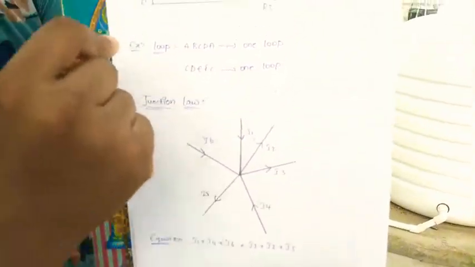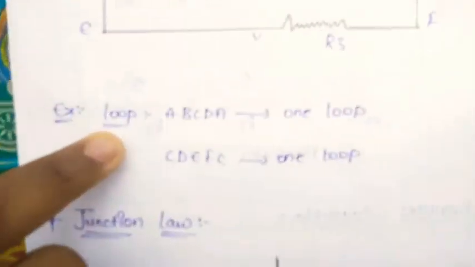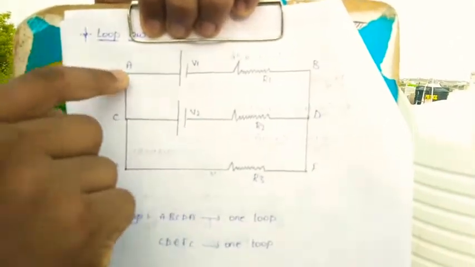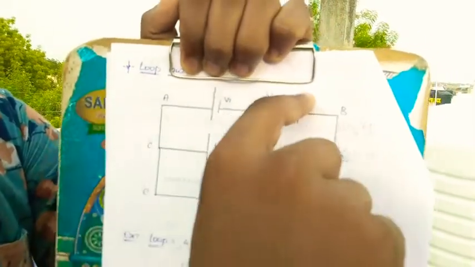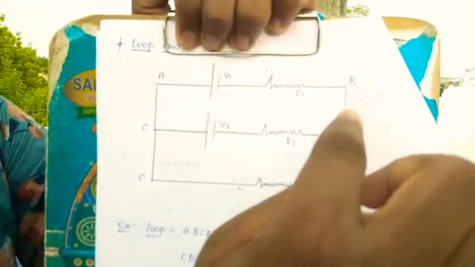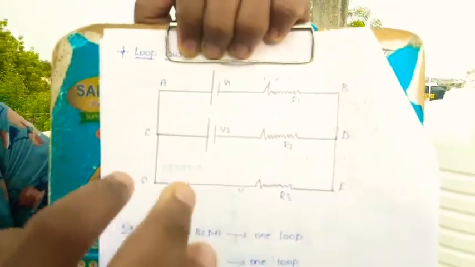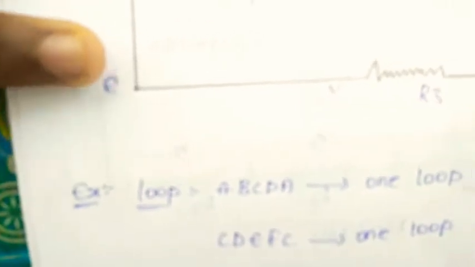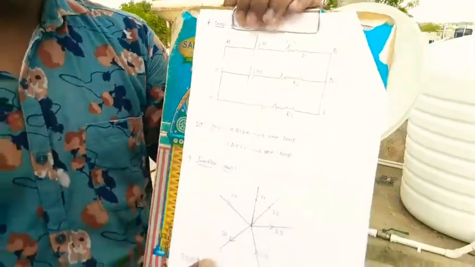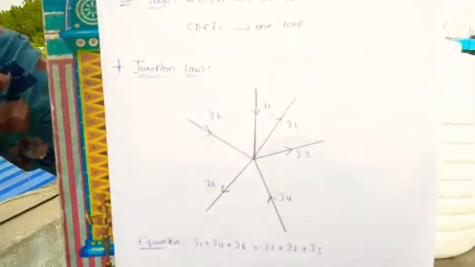Here I will explain about loop. I will observe the first loop: A to B, B to D, D to C, C to A. This is the first loop. C to D, D to F, F to E, E to C. This is the second loop. By the combination of two loops, Loop's law will occur, nothing but the parallel connection. And this is junction law.